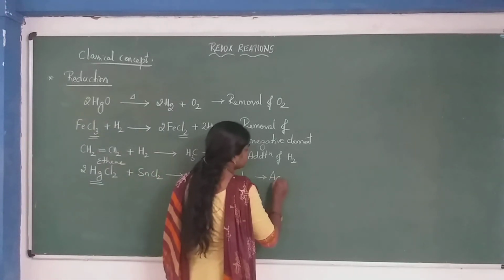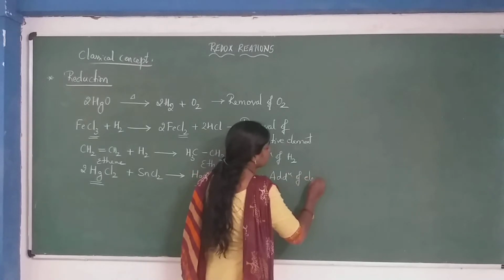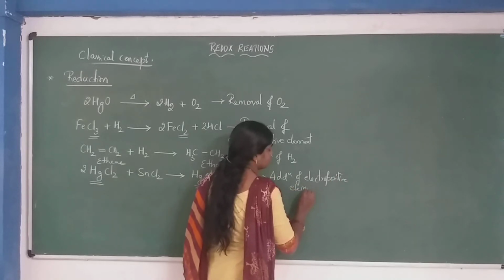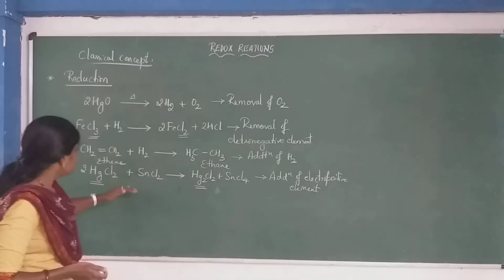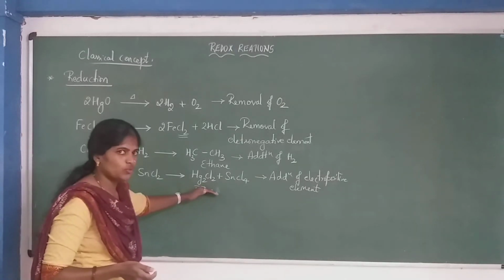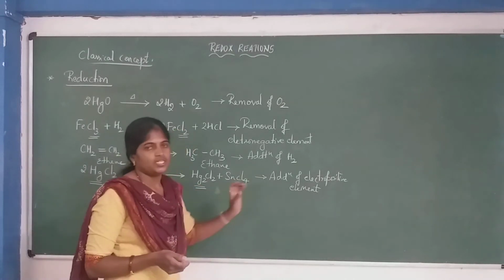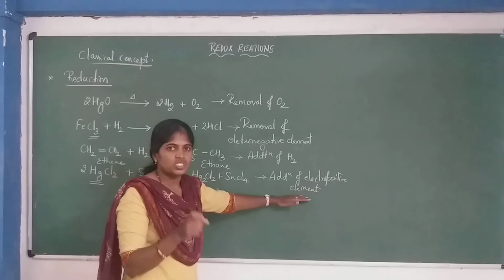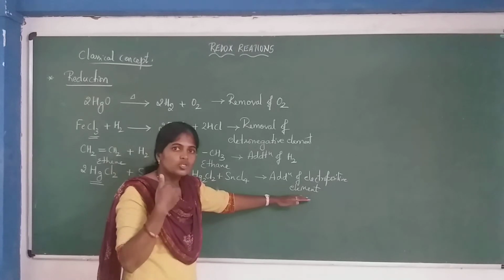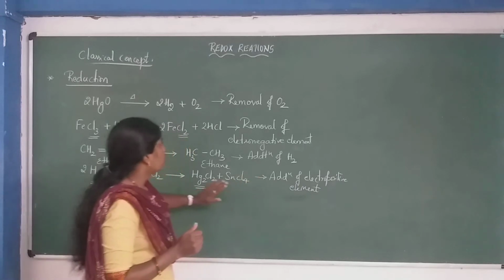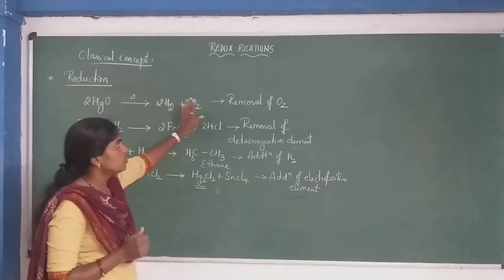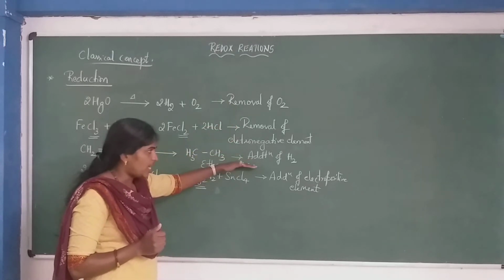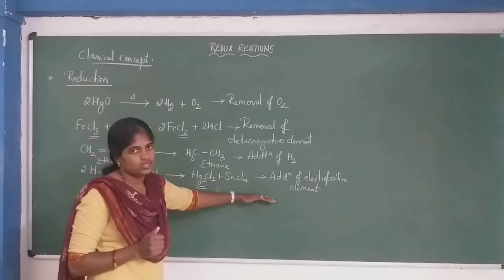That is addition of electropositive element. Understood? So in this reaction Hg is converted to Hg2, so addition of Hg takes place, that is the electropositive element, which carries positive charge, meaning it can donate electrons. Okay? So coming to the definition, we have removal of oxygen or electronegative element and addition of hydrogen or electropositive element.